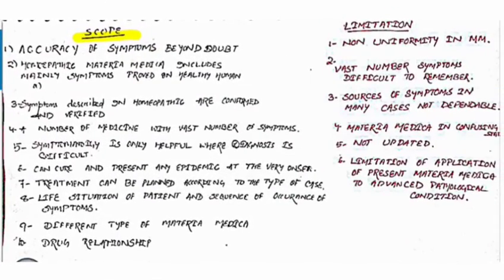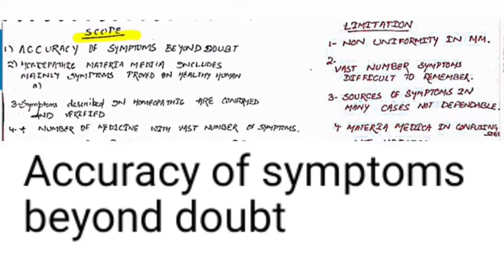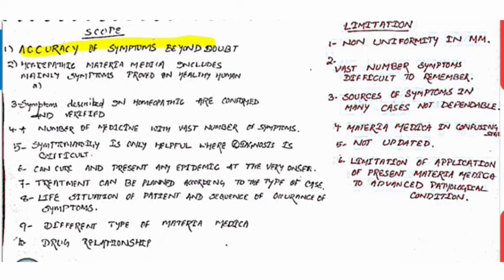The first point is accuracy of the symptom beyond doubt. That means in the scope, the symptoms which are written in the materia medica are very accurate. Why? Because these symptoms come from human drug proving. That's why accuracy of symptoms is mainly found in the homeopathic materia medica.